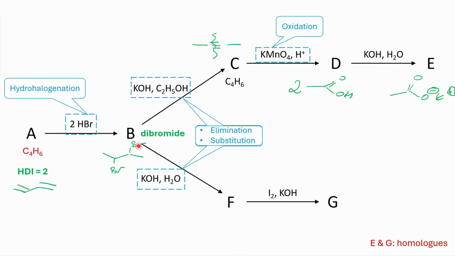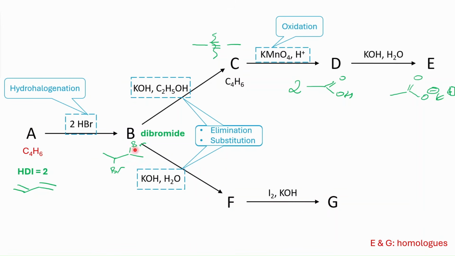If we assume this pathway, the diene, then we have to think about what we can have from this dibromide that can react with potassium hydroxide to give us F, so that in just one step we can get carboxylate again. We need to think about that. So if we assume that this is also substitution, maybe it's the case that A and C and F are all isomers. Maybe the problem doesn't tell us this. They only tell us that A and C are isomers. But maybe F is also an isomer, and the aqueous hydroxide also does this elimination. And then maybe F is, I don't know, what F can be, again A.